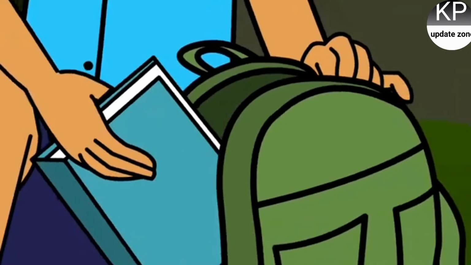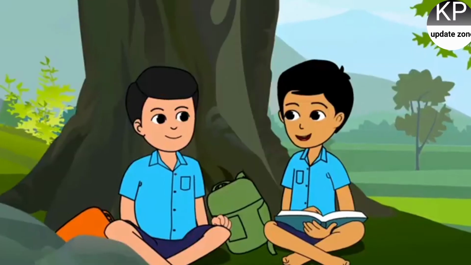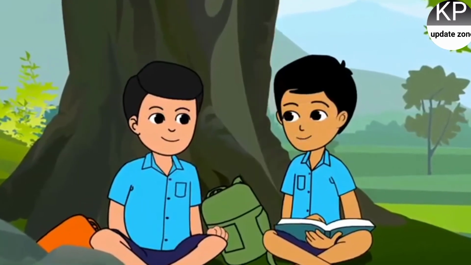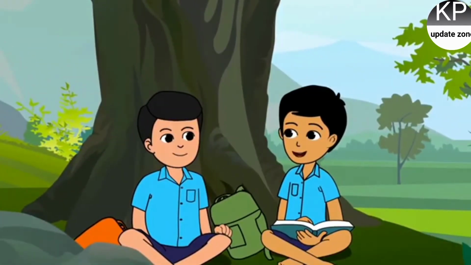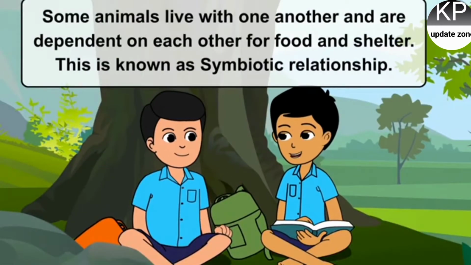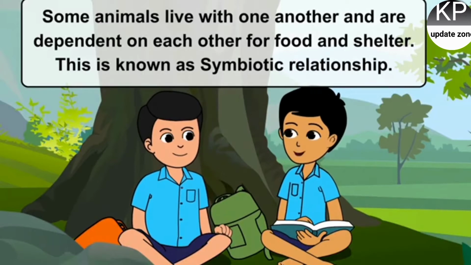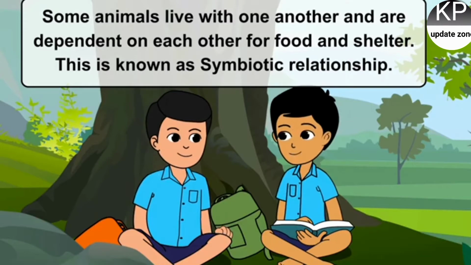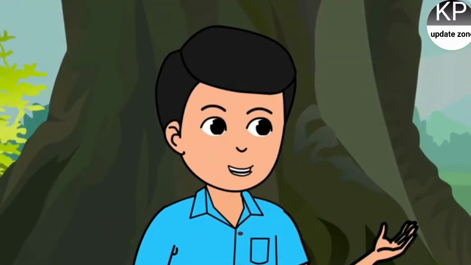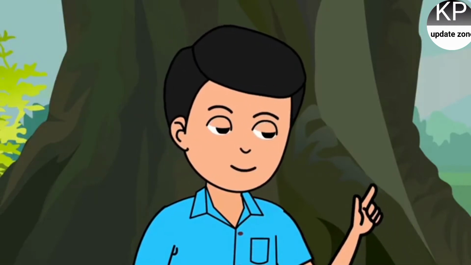I borrowed a book from the library in school on science. I had read about pollination in it. I also read that in the same way a few creatures live with each other and share their home and food with each other. This is known as symbiotic relationship. Come, let us look in this book and find out about other species who are dependent on each other for food and shelter. Friends, why don't all of you also think about examples of symbiotic relationships?